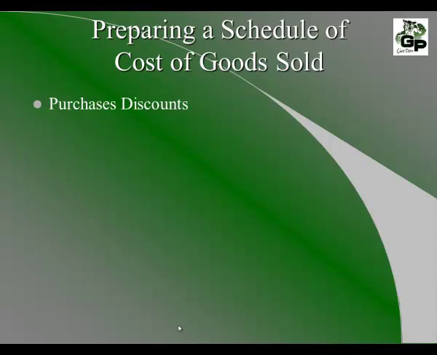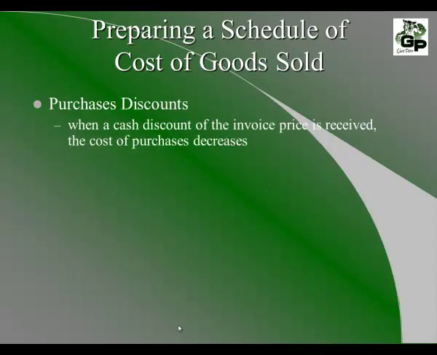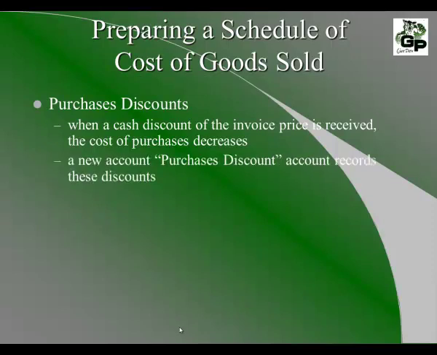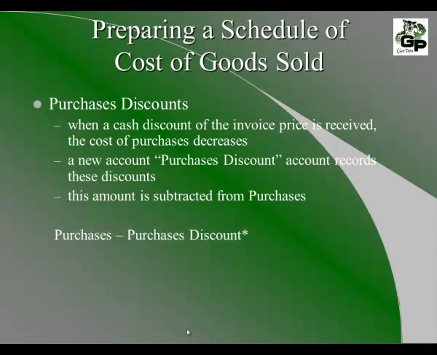Now regarding purchase discounts. Sometimes we receive a discount for one reason or another, and when this cash discount off the invoice price is received, the cost of purchases decreases. A new account is made called the purchases discount account. It records these discounts. This amount is subtracted from purchases. So the math in this is you take the purchases and you subtract the purchases discount.